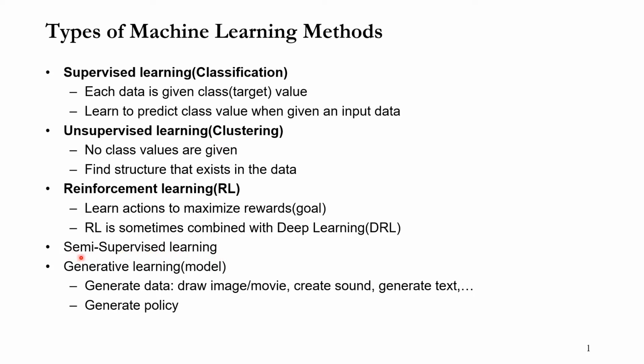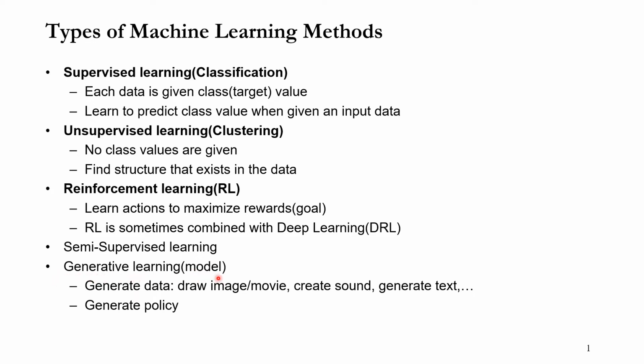The goal of semi-supervised learning is to improve the performance of supervised learning by using unlabeled data.